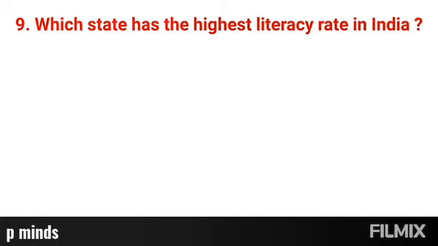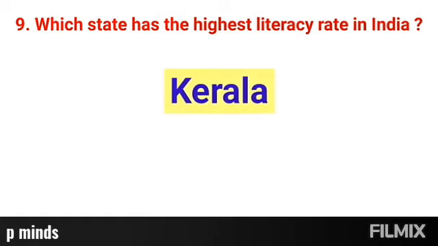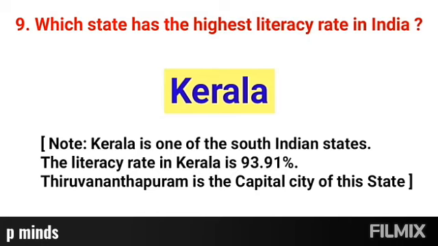Question number 9. Which state has the highest literacy rate in India? It's very important. Right answer, Kerala. Kerala is one of the South Indian states. The literacy rate in Kerala is 93.91%. Can you imagine it? Yes friends, 93.91% of people are educated here. Thiruvananthapuram is the capital city of this state.